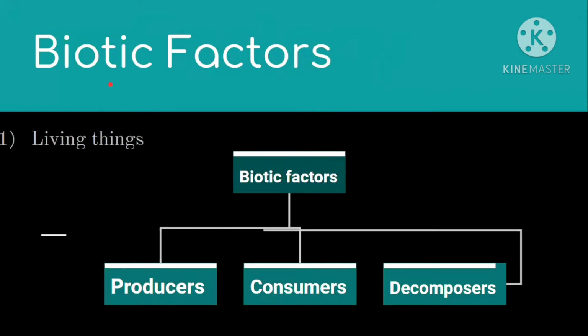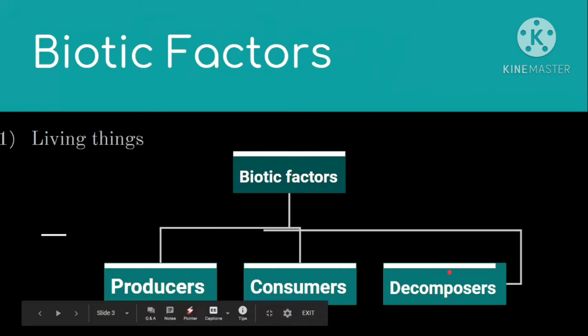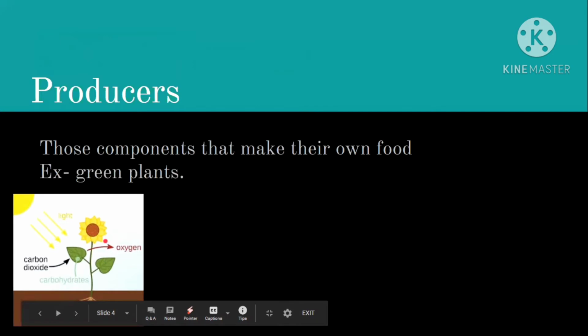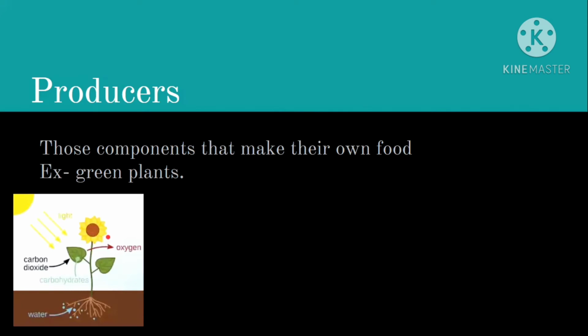So guys, these biotic factors are of three types: producers, consumers, and decomposers. Now, what are producers? Producers are those components that can make their own food, like green plants. Those are the only components that can make their own food. Why? Because of chloroplast. With the help of chloroplast and through the process of photosynthesis, they make their own food. So all green plants are producers.